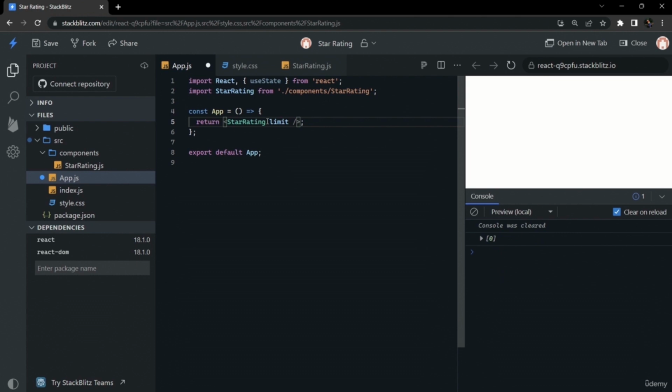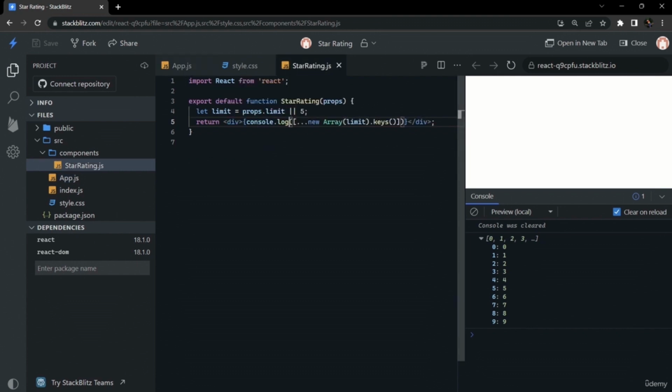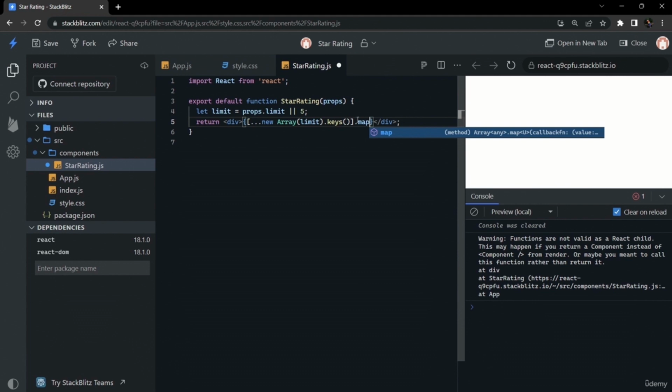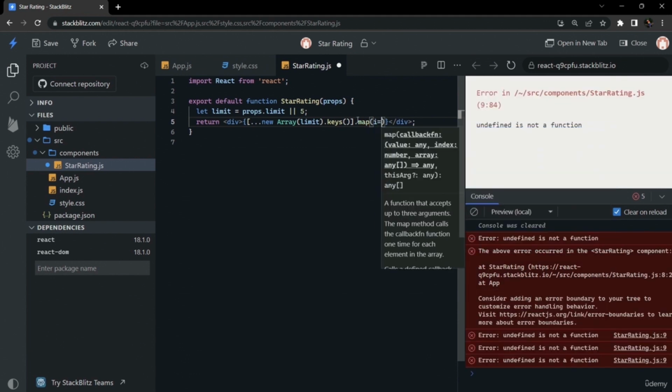On the parent element we will give the prop as 10. The limit prop is 10 now, and an array of 10 is being made. So we will remove the console log here, apply the map operator on it, and generate relevant stars according to the limit amount given.